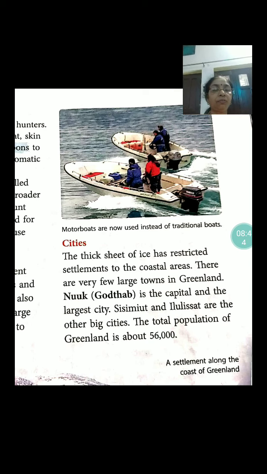The thick sheet of ice has restricted settlements to the coastal areas. There are very few large towns in Greenland. Nuuk or Godthab is the capital and the largest city. Sisimiut and Ilulissat are the other big cities. The total population of Greenland is about 56,000.